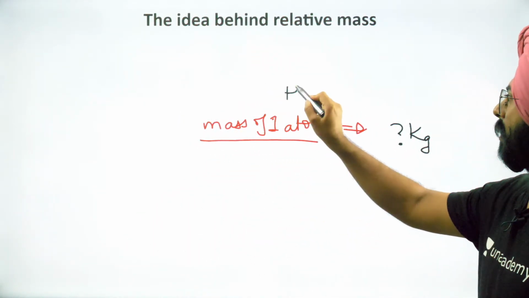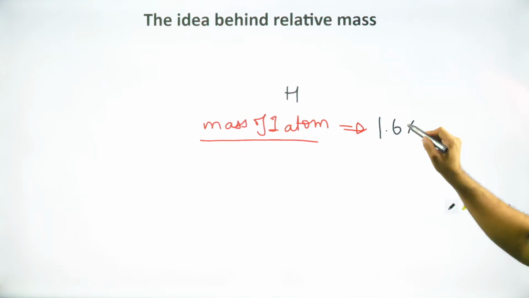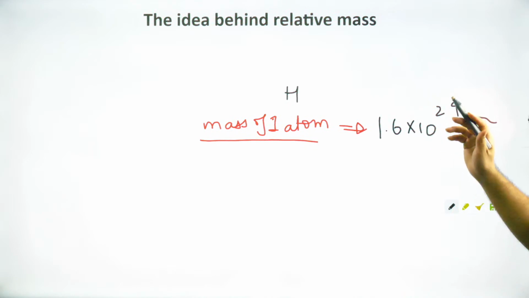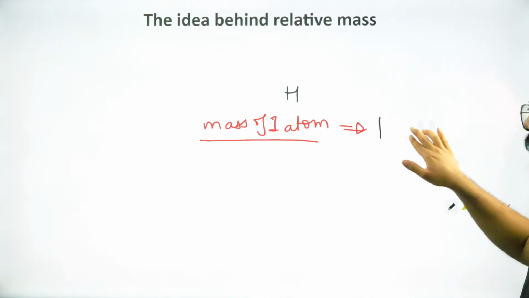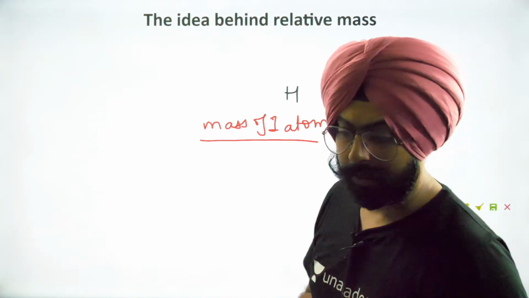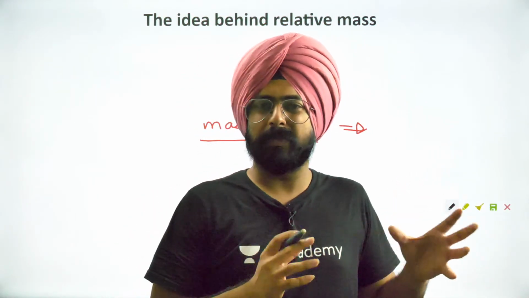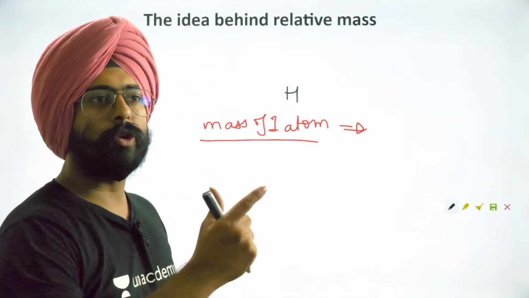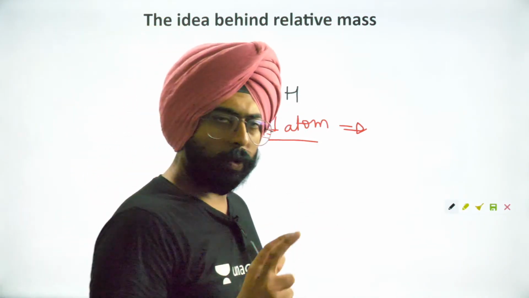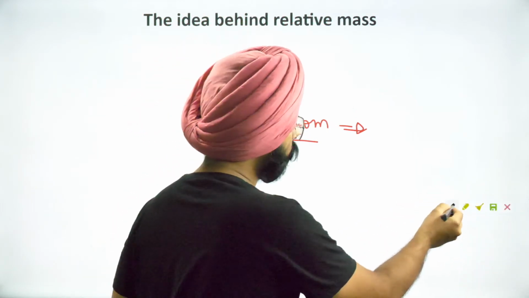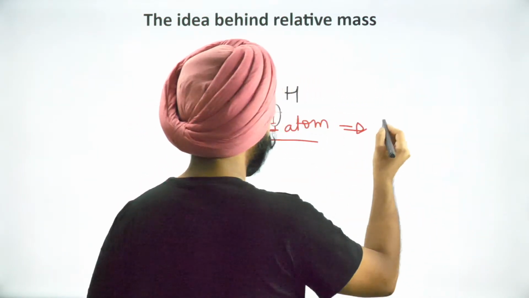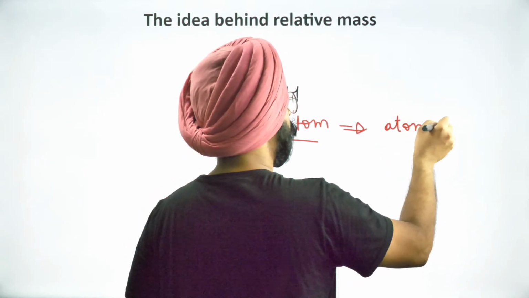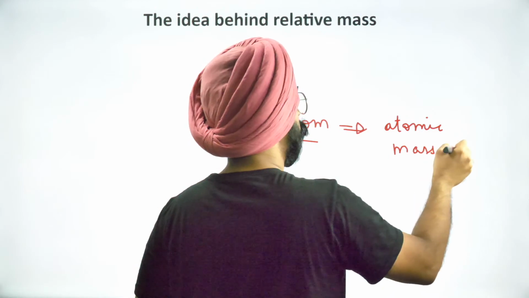Mass of one hydrogen atom, I can say that it's somewhere around 1.6 into 10 to the power minus 27 kilograms or something. But the point is that it doesn't make a lot of sense. What we should use is a newer unit. And of course, you have studied about it in your earlier classes as well. We call it the atomic mass unit.